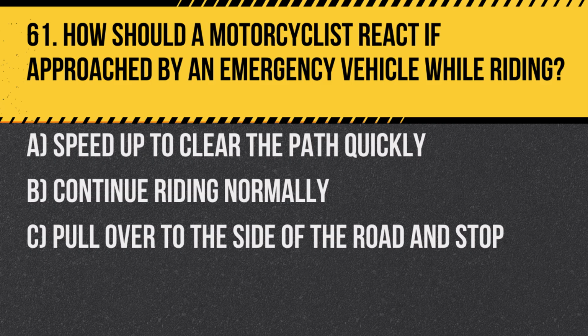A. Speed up to clear the path quickly. B. Continue riding normally. C. Pull over to the side of the road and stop. Answer: C. Pull over to the side of the road and stop. This action provides a clear path for emergency vehicles and ensures safety for all road users.